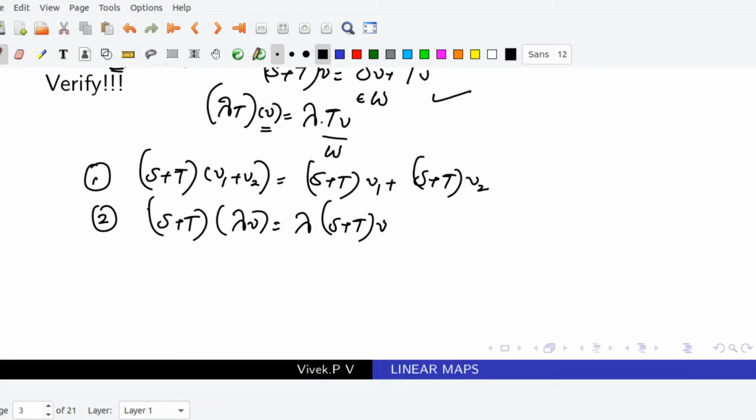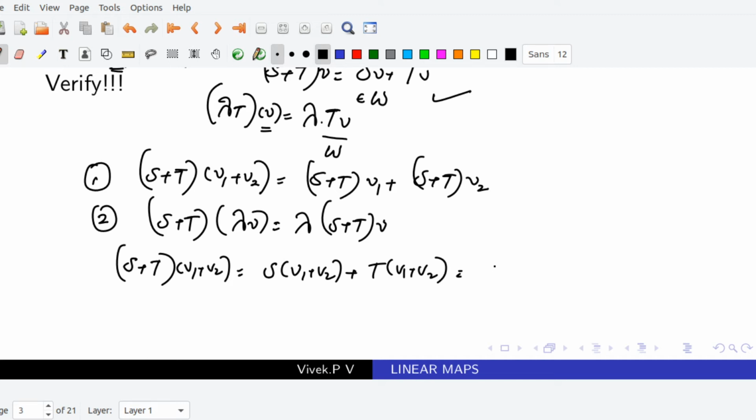S plus T of V1 plus V2, by definition, is equal to S of V1 plus V2 plus T of V1 plus V2. Since S is a linear map and T is a linear map, S of V1 plus V2 equals SV1 plus SV2, and T of V1 plus V2 equals TV1 plus TV2.